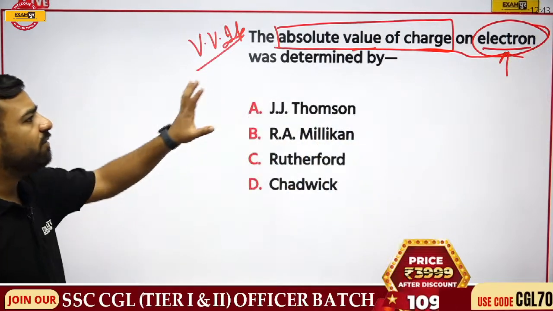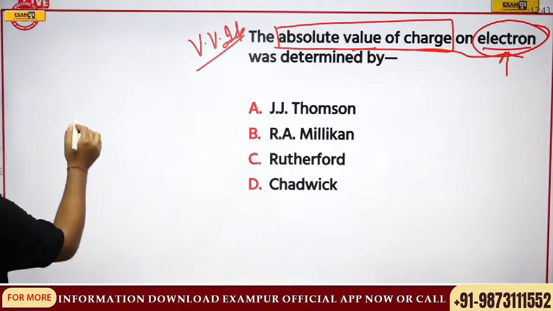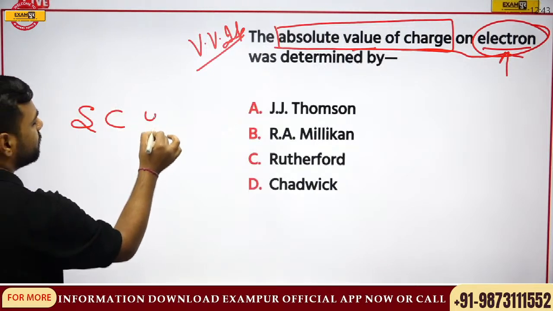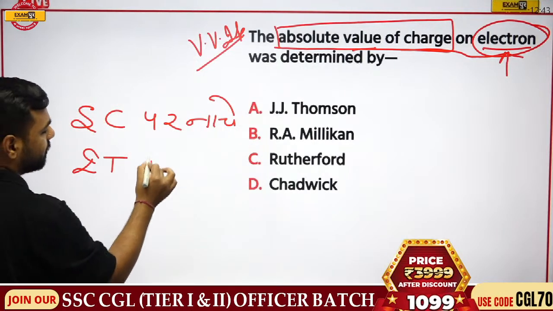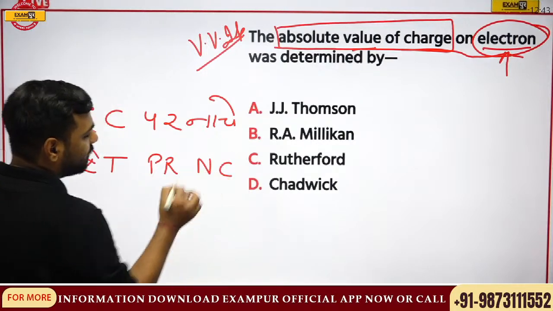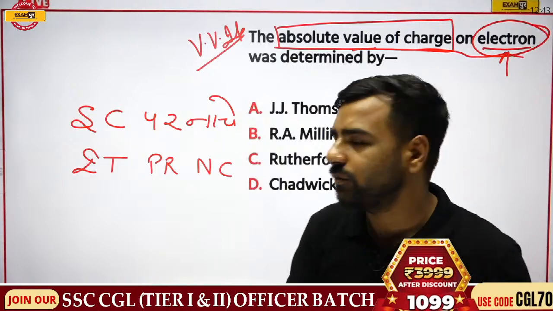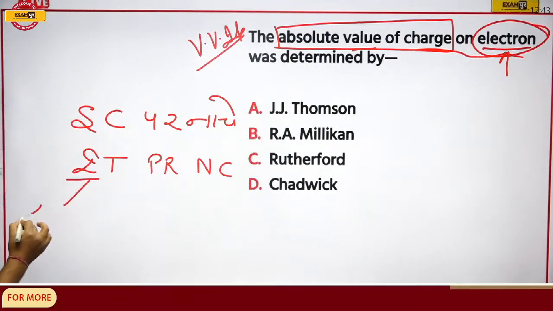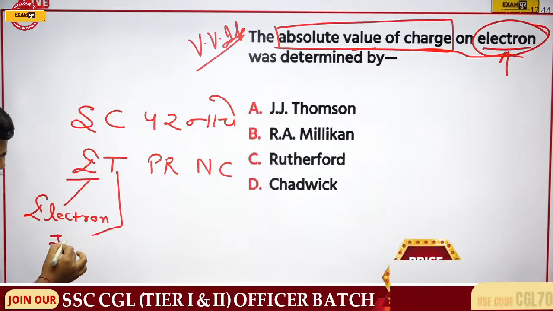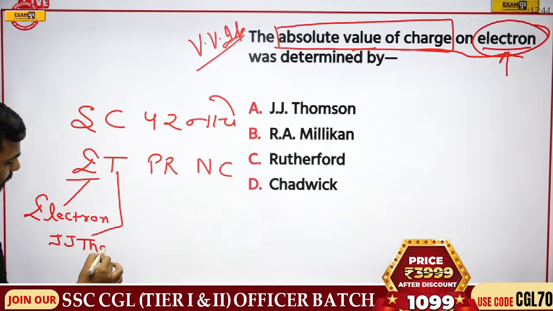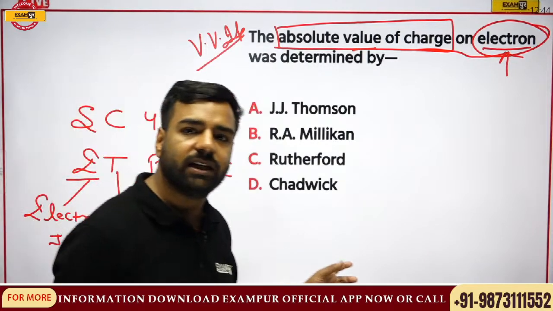So let me tell you the trick. Whenever we talk about electron, proton, neutron, this discovery was done by whom? We have a trick, and that was eat per nache. Remember that trick? In English, I'll write eat per nache. Now, this trick is helpful in telling who has discovered these things. For example, if I talk about electron, it was discovered by J.J. Thomson. Totally correct. T for Thomson. And Jarsha, you have told this answer, and it's good that you remember who discovered the electron.